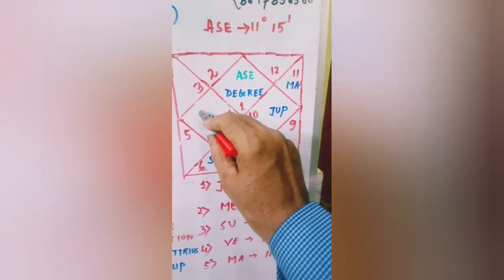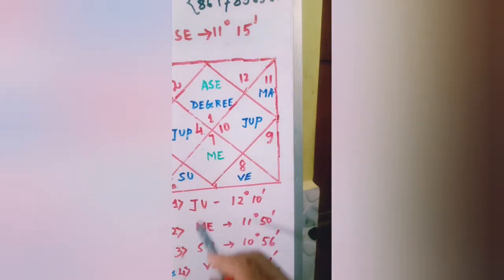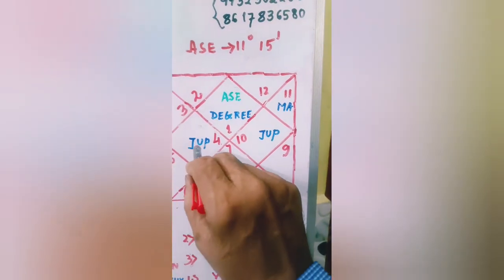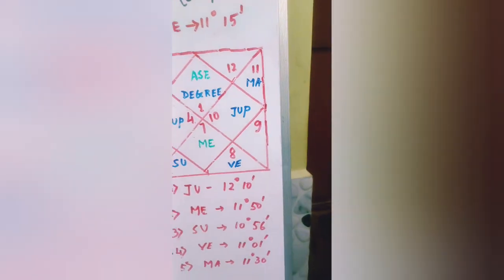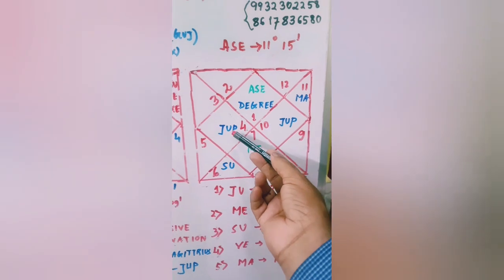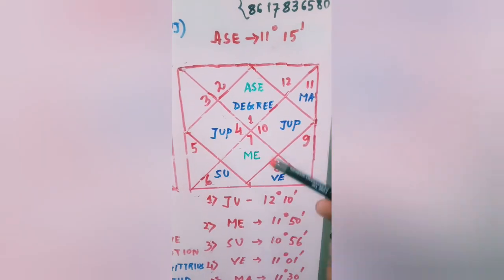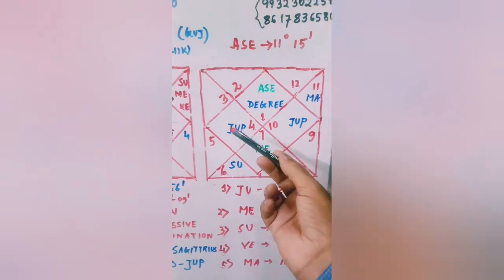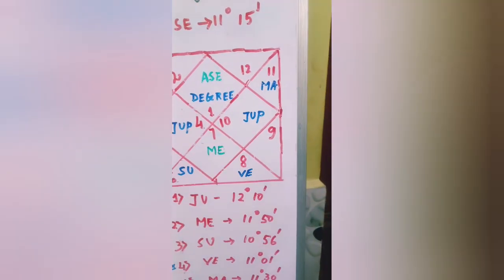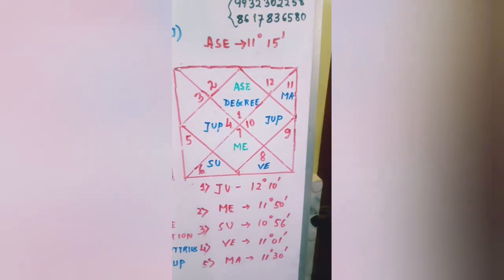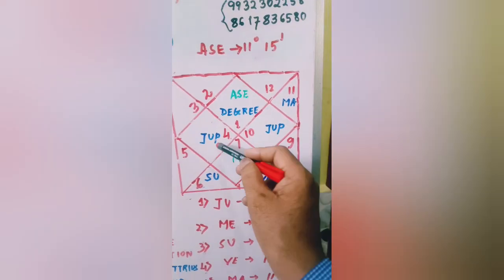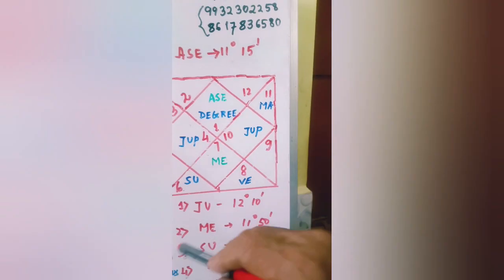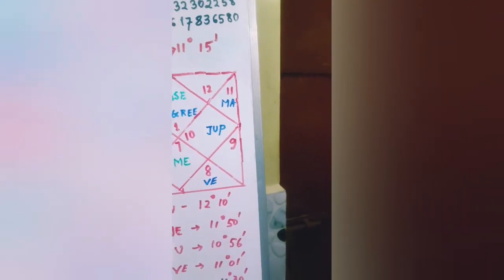This Jupiter is exalted in Cancer sign. The native has a problem with this Jupiterian nature. Since Jupiter is exalted, the native always has some ego with the planet: I have so much knowledge, so much wisdom, so much property, so much wealth. This type of thing may be there. So the native has to check his attitude.